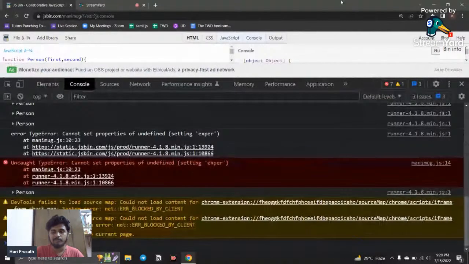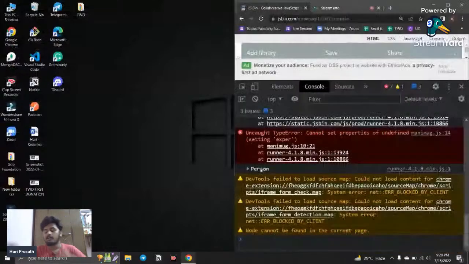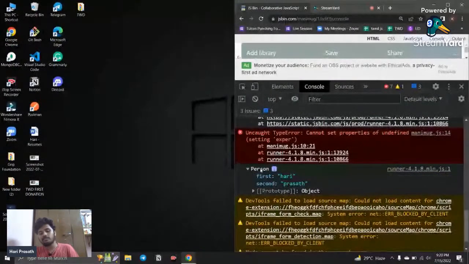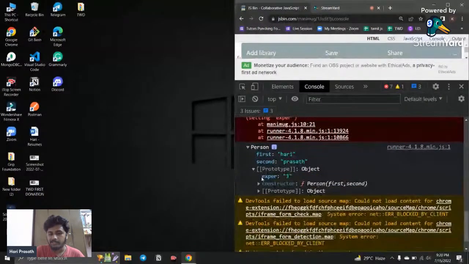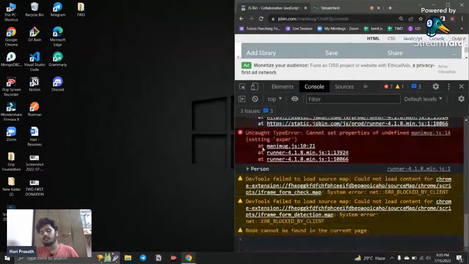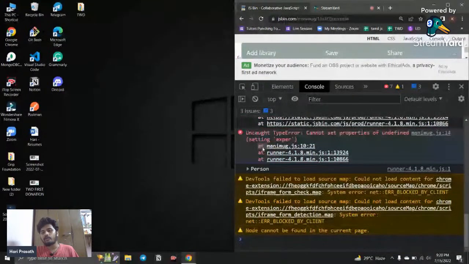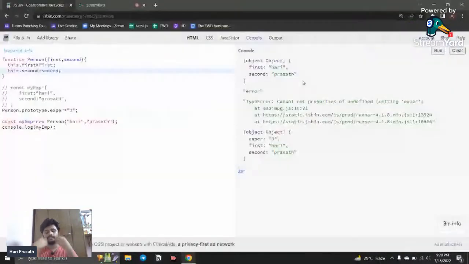Which means, what is meant by prototype inside JavaScript itself? Here you can see first name Hari and second name Prasad is there, but here you have an option to look into it. So for this object, we have a prototype, and inside the prototype we have a property called expr, and it is added inside the prototype. Whenever you use that person, you are able to access that property. Okay, so this is how the prototype is added.